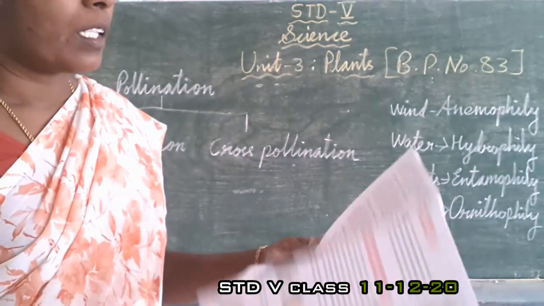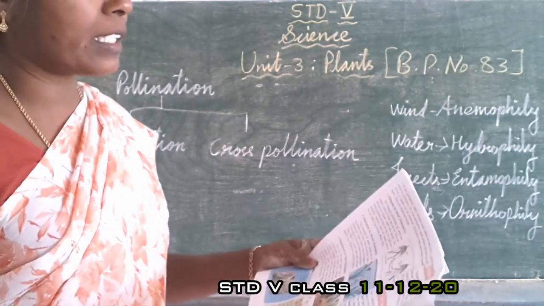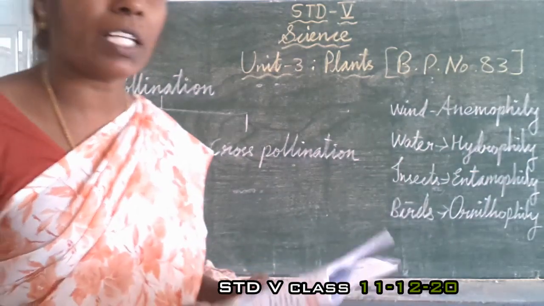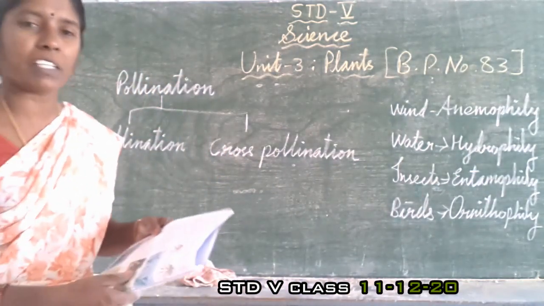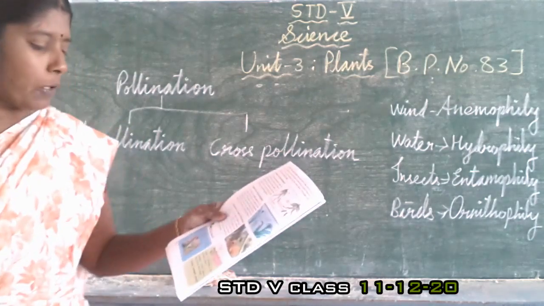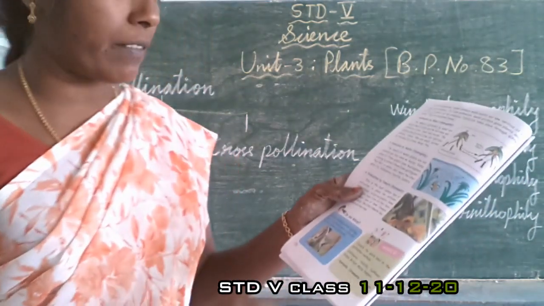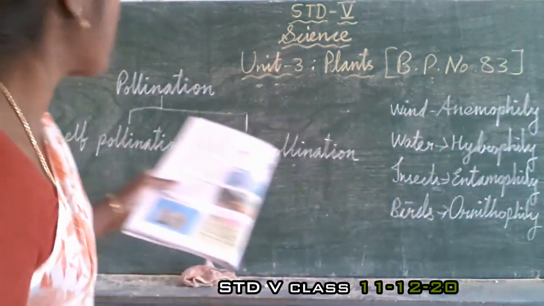Then the remaining things we shall see in the next class. We completed pollination. The next step is fertilization. So you have to read this and do this activity 2. This one is homework for you.